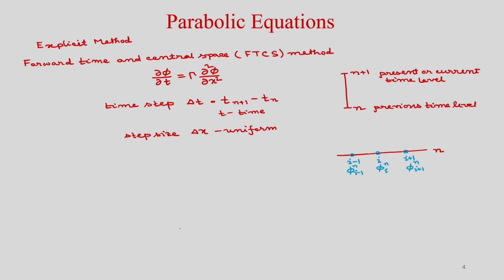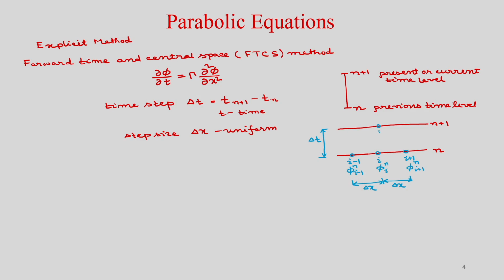Now, you consider the present time level, that is your n plus 1. So, in time we are marching. We are going to n plus 1, and similarly these grid points will be there, where you have a uniform step size. So, this is your delta x and this is also your delta x. This is your uniform step size in grid. So, that is your delta x and this is your delta t. You are moving from here, so this is your time step, delta t.